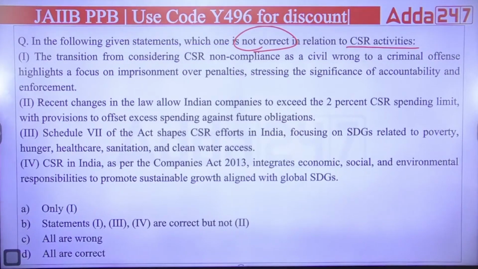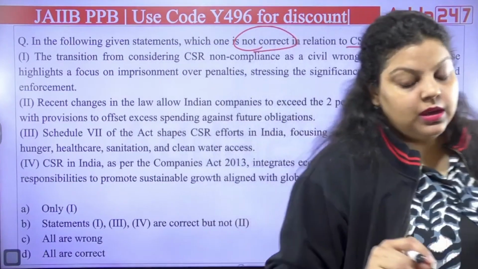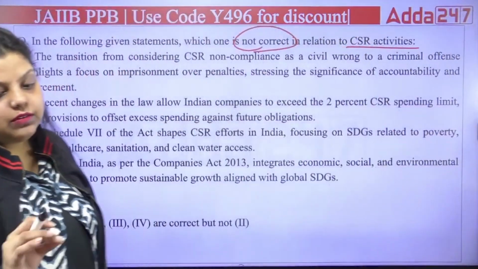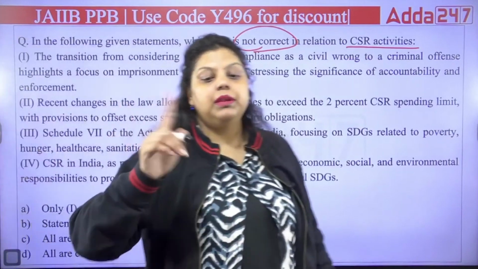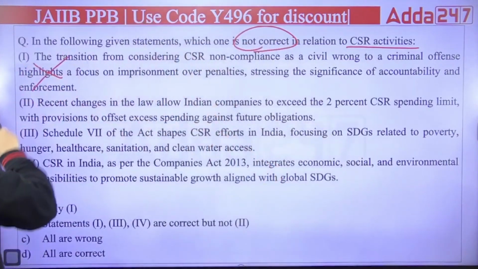So what do you think? Which of the following is correct? All are correct? How can you say all are correct here? We have discussed CSR so many times. I keep telling you, CSR, definitely one question will be there. Very good. It became criminal to civil, not civil to criminal. The first one is definitely wrong.